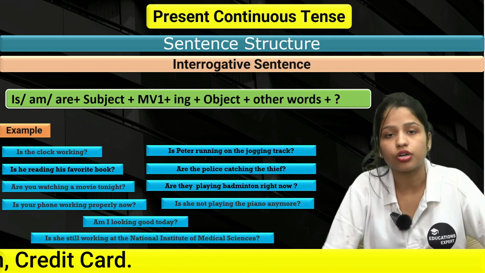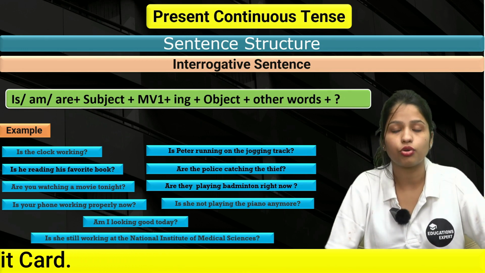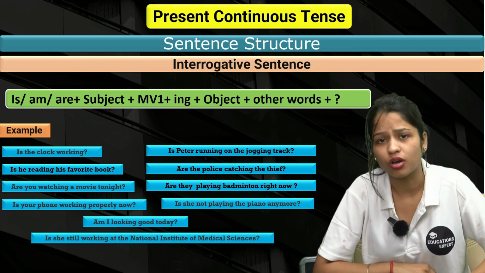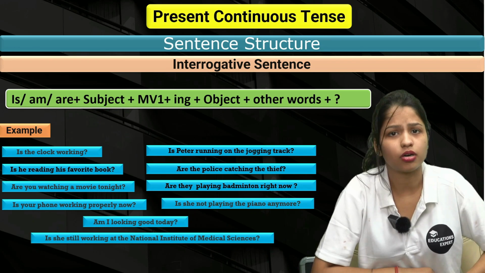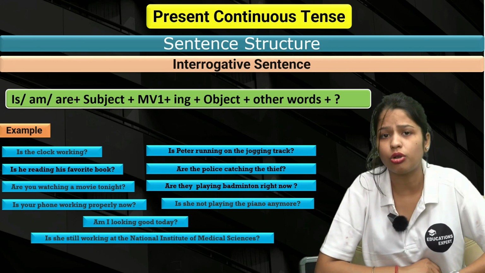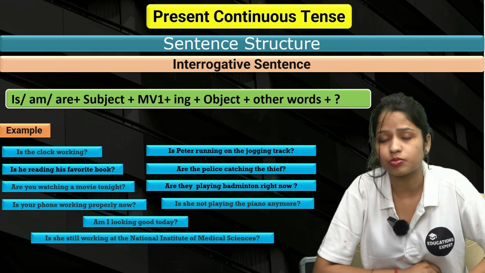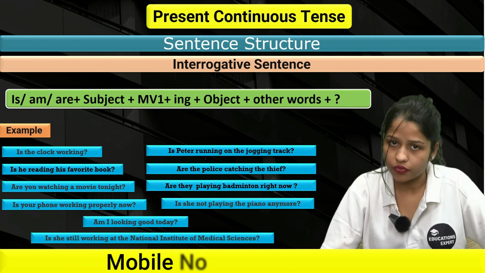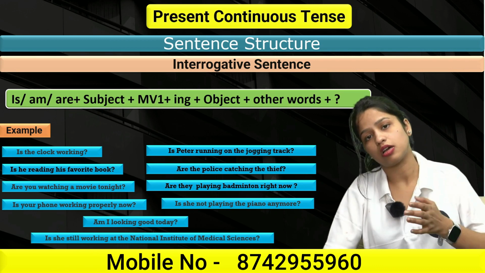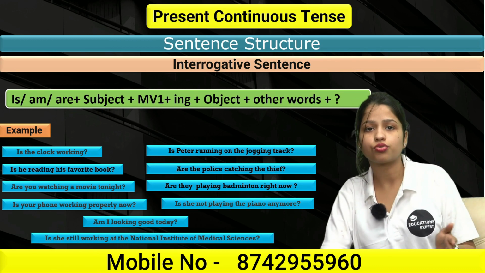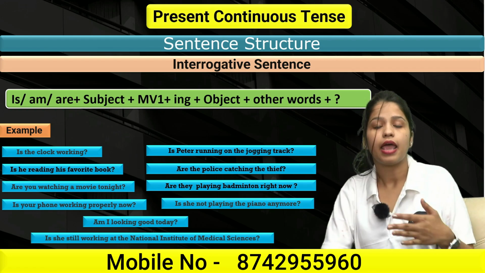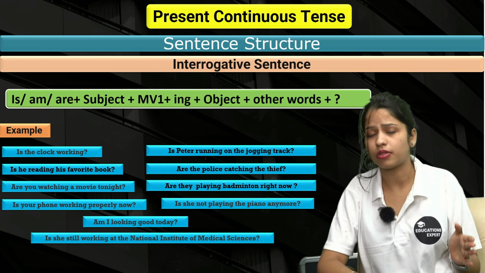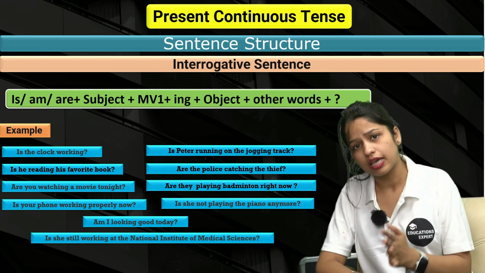So I hope the interrogative sentence structure is clear for you because this is very simple. You don't have to do a lot of things to remember it. You just have to remember only 3 helping verbs in the whole series of continuous tenses, especially related to present. What are they? Is, am, are. That's it. If you have learnt is, am, are in present affirmative type A, then you have to use is, am, are before the subject. And if you're talking about the negative, you have to put not after the helping verbs.